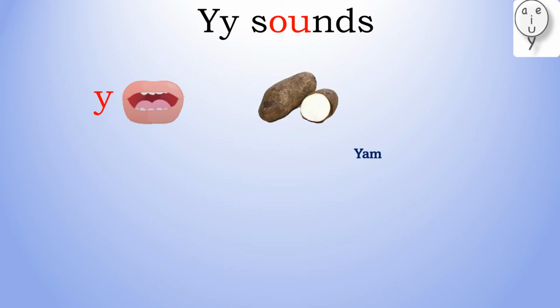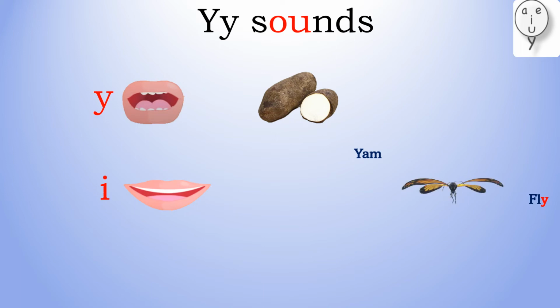Y makes three sounds. At the start of words, Y makes a consonant sound. Yam. At the end of short words, Y sounds I. Fly.